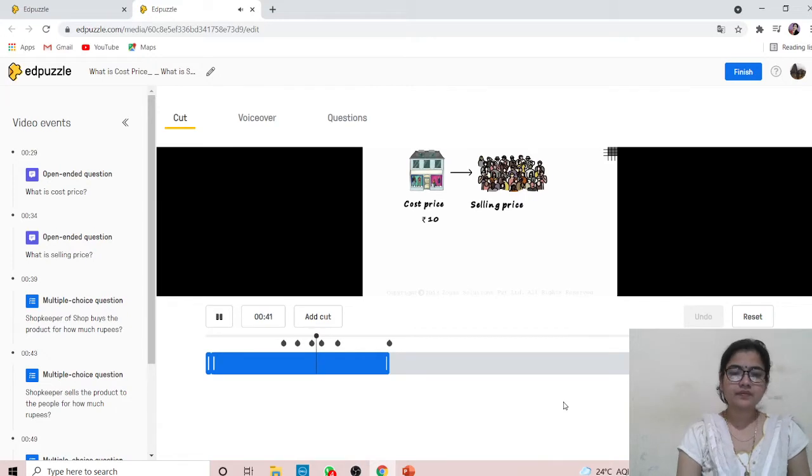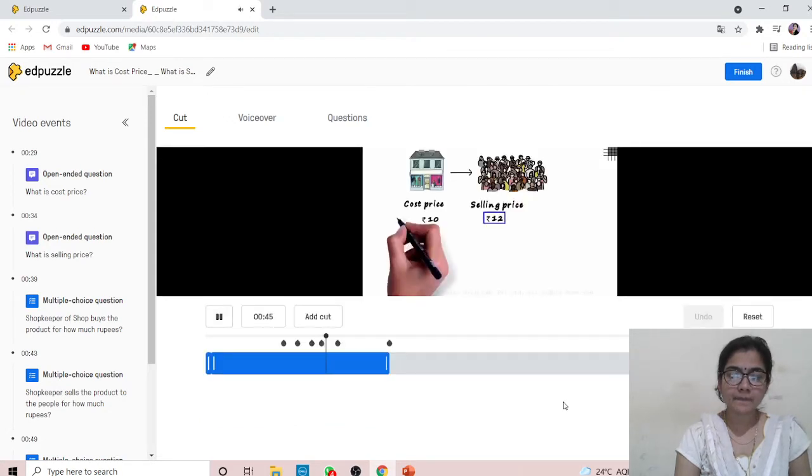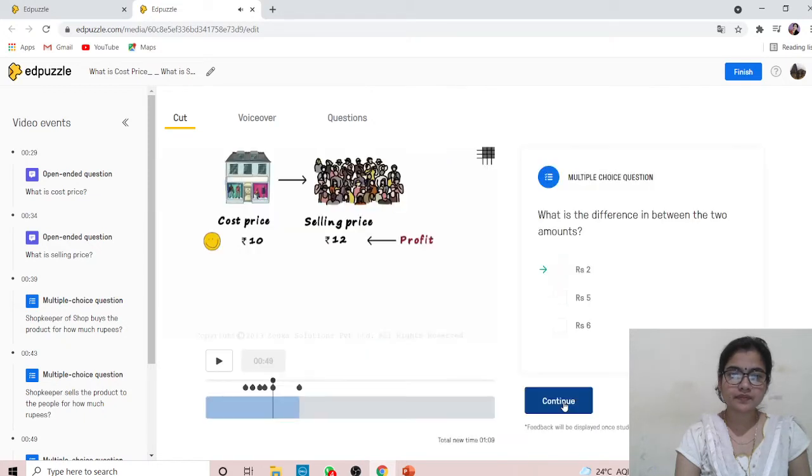And sells it to the people at 12 rupees. The shopkeeper sells the product to the people for how much rupees? The shop has sold it at a higher price than its cost. Hence, it is in profit. What is the difference between the two amounts?